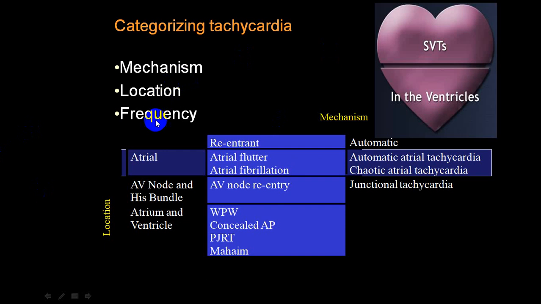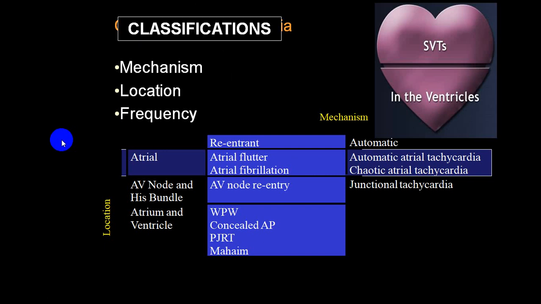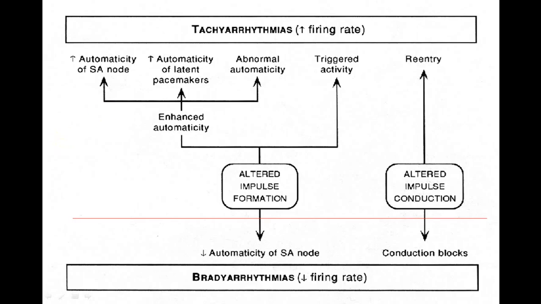So mechanism, location and frequency. Location wise, atrial, or we call it junctional. Mechanism wise, we have already told you automaticity or re-entry mechanisms. And frequency wise, we say paroxysmal, sustained, permanent, chronic, etc. These are all the terminology we have given you before.